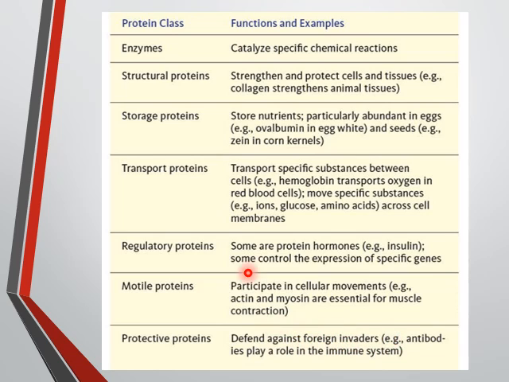So we have 7 types of proteins which play a very important role.